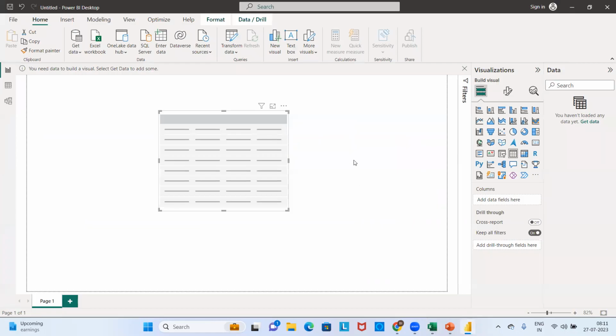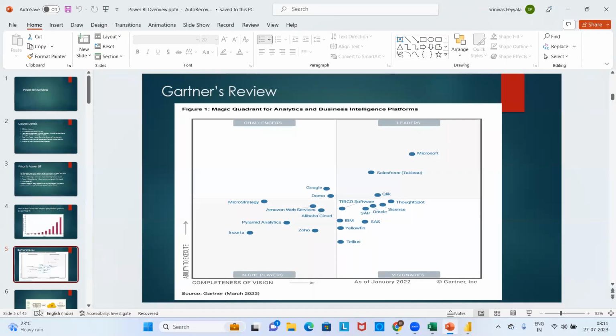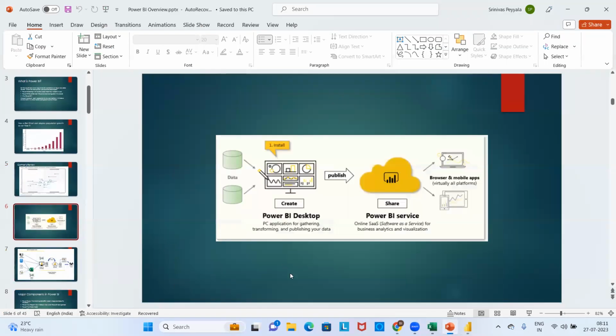See, we have a lot of options to explore to get data. Before I go over there, you can also see what your architecture states here. After you install the tool, what is your next responsibility? To connect to the data. And after you connect, what is your responsibility? You can see that there are some visualizations that are already well created. After you create the visualizations, what is your next goal?